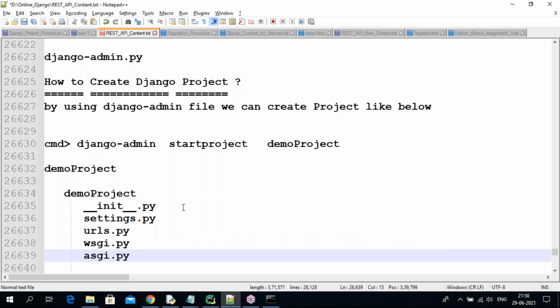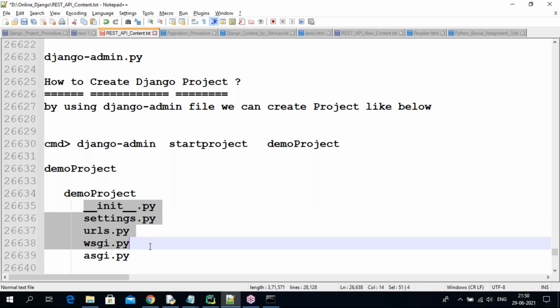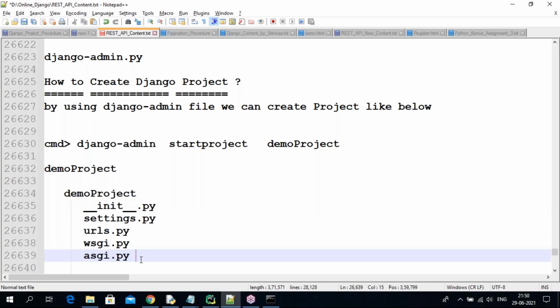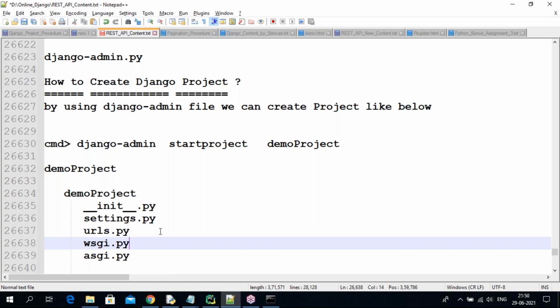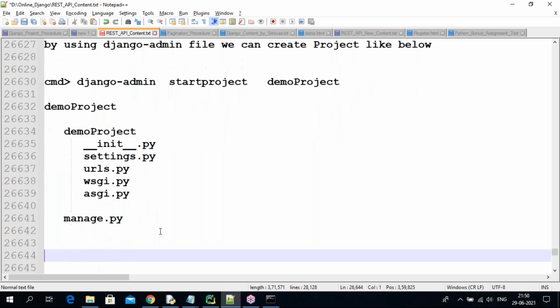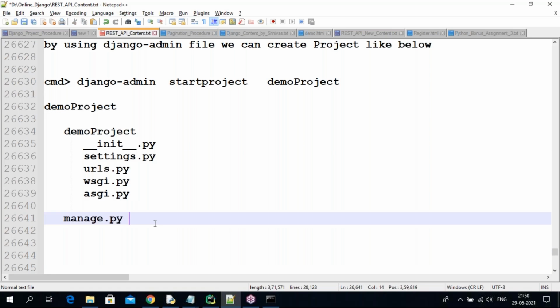This is optional. Old versions had these files, and the latest version has this one too. We are not using these regularly right now, just settings and urls only. Slowly you will understand the remaining files. So this is the structure you are going to get by default.